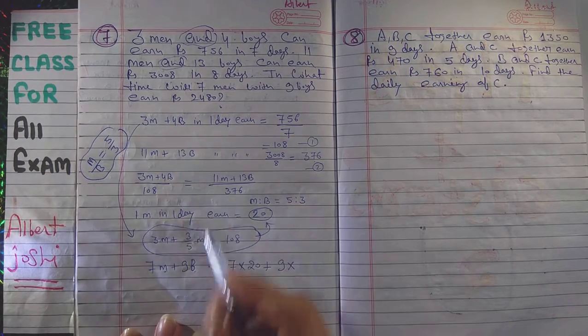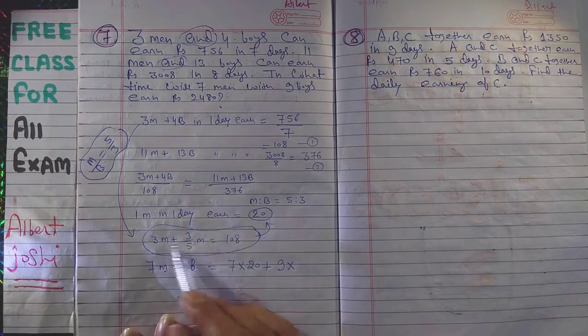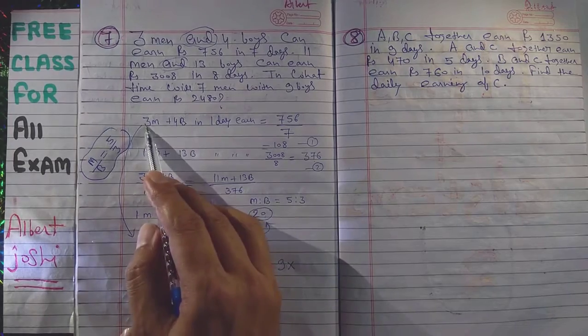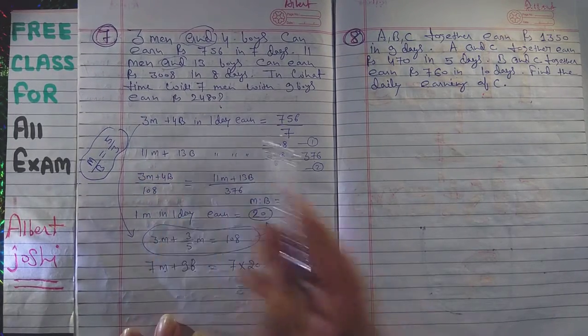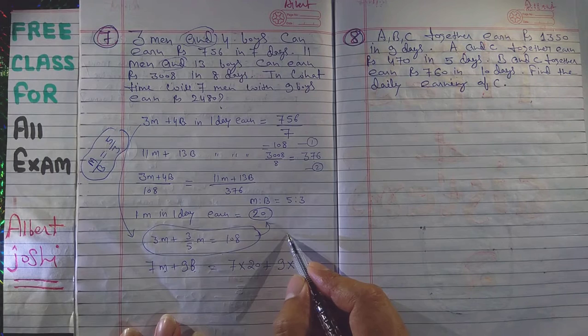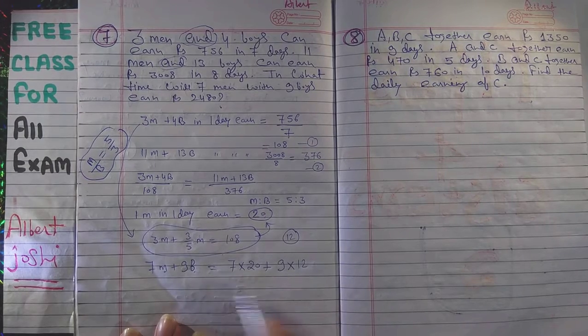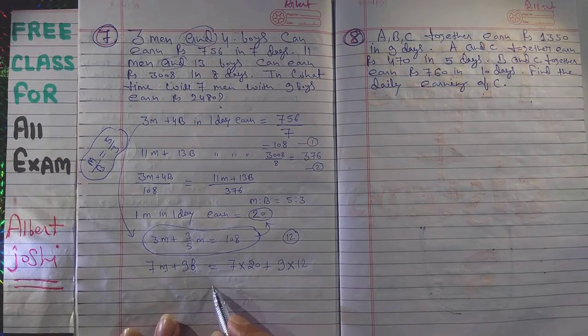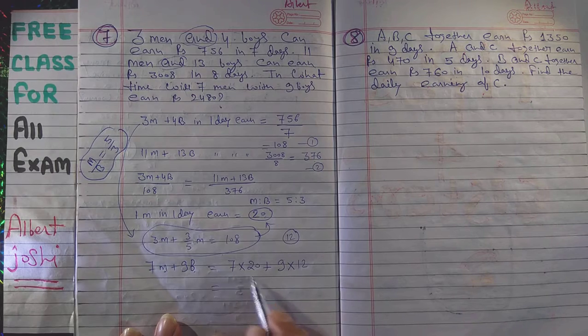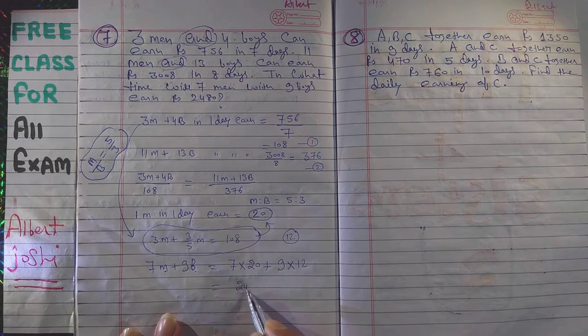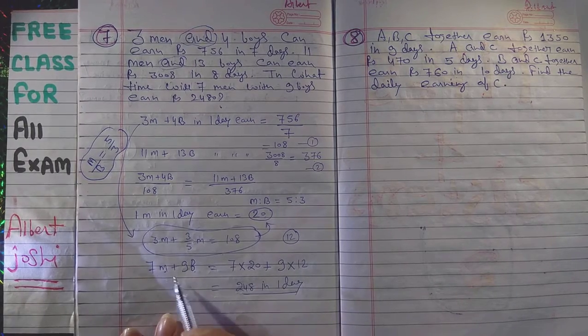Once you have calculated the man's wage, if you will put the data here, then you will get also the value of b. So the value of b, earning in 1 day, is 12. Okay, then your answer will be 248 in 1 day.